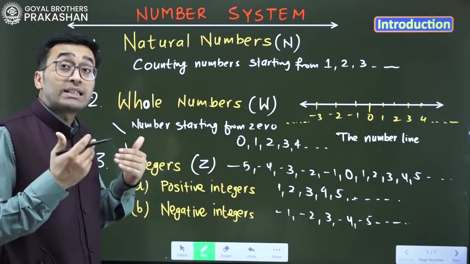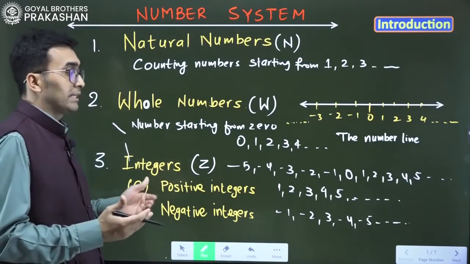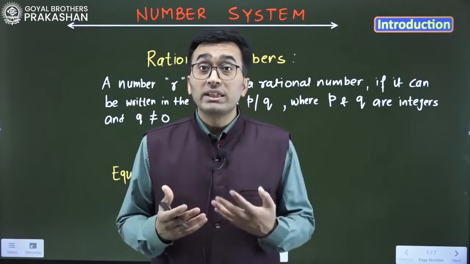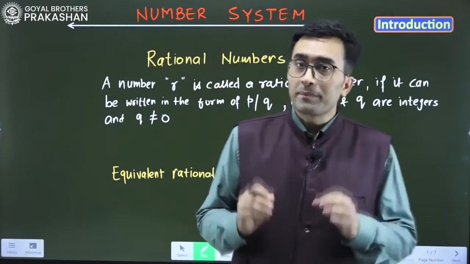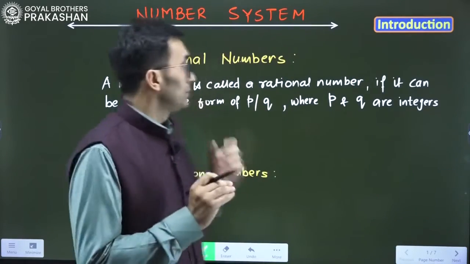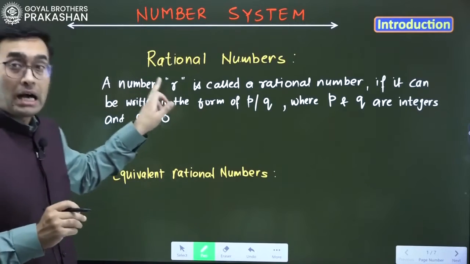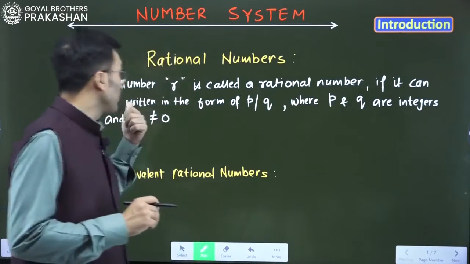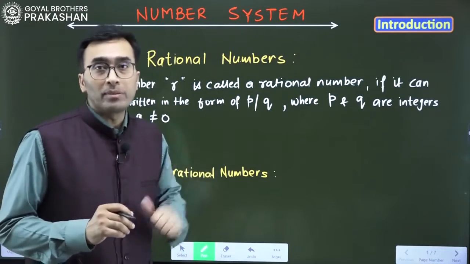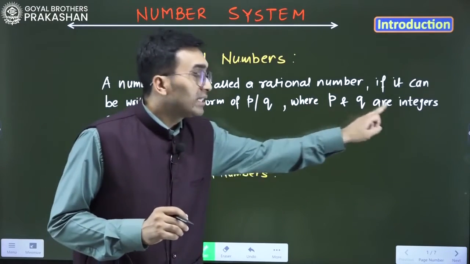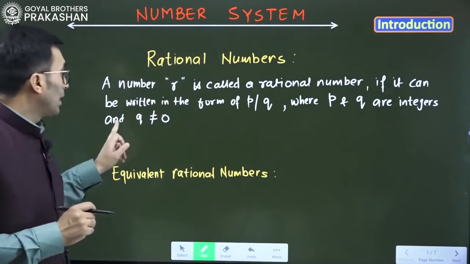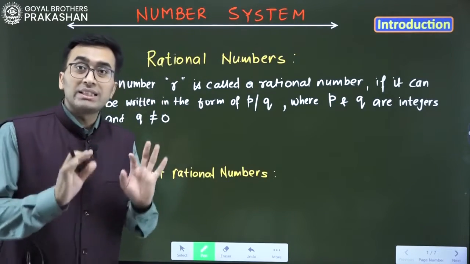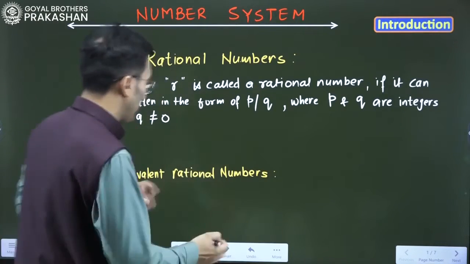Now we are going to discuss the next type of numbers. Now we are going to see what a rational number is. A number R is called a rational number if it can be written in the form of P by Q, where P and Q are integers and Q cannot be 0. This is the definition. Now let's see the examples.